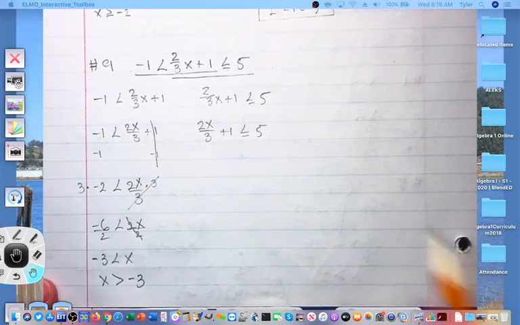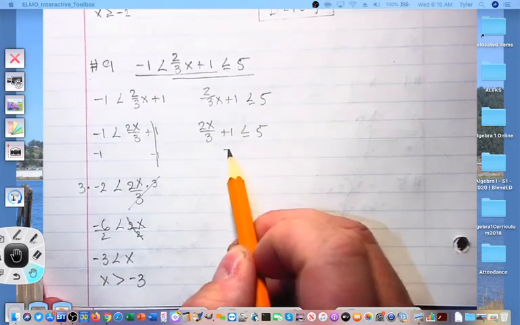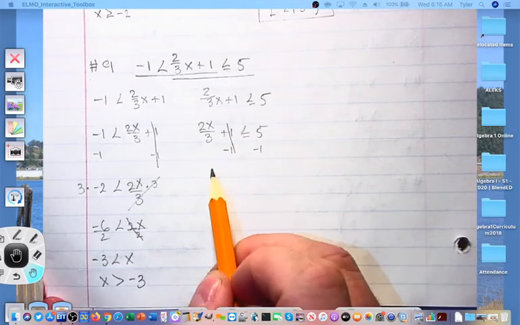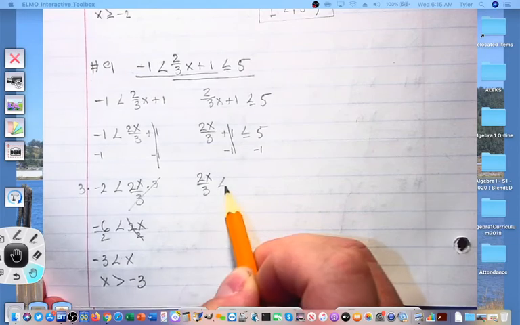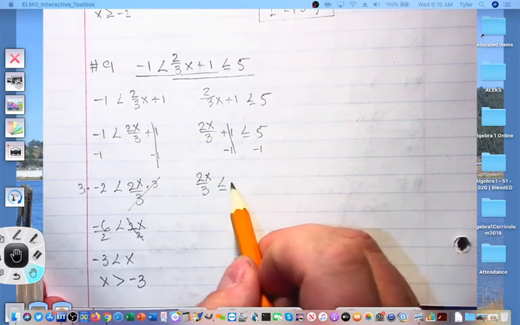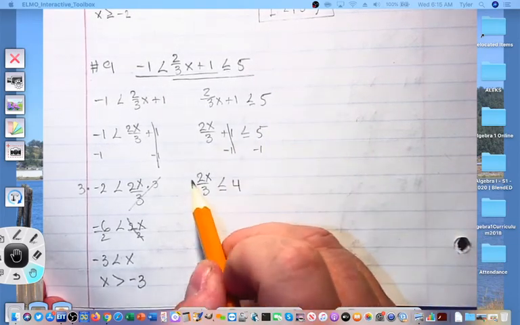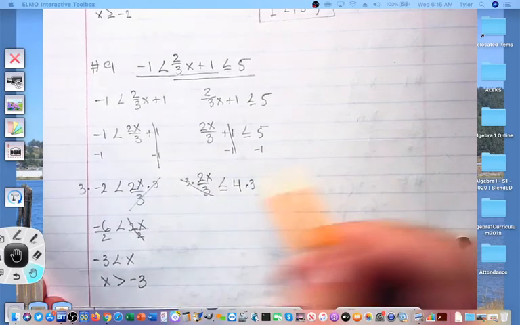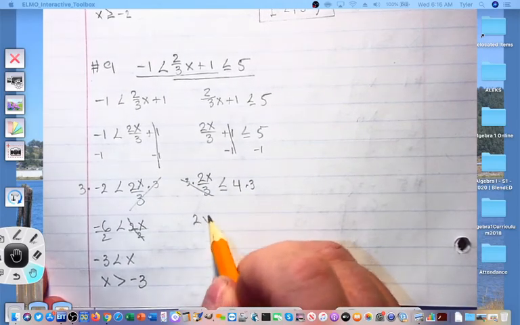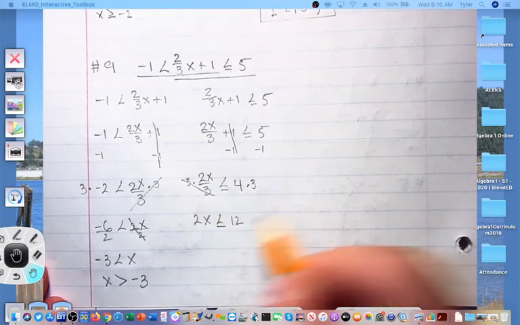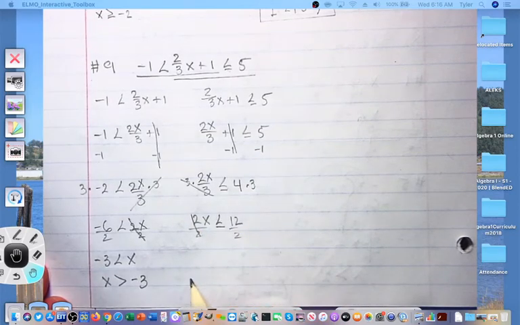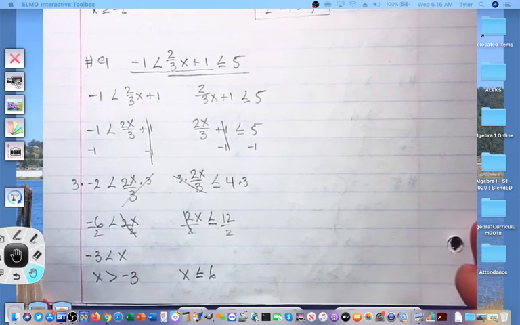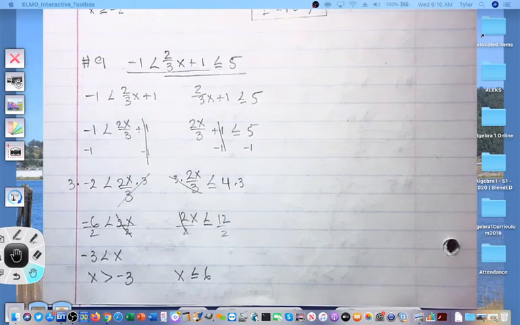Here we go. So first, I'm going to go ahead and subtract 1 from both sides, canceling out the 1's. That leaves me 2x divided by 3 less than or equal to 5 minus 1, which is 4. Multiply both sides by 3, canceling out the 3's. Gives me 2x is less than or equal to 12. We finish by dividing both sides by 2, and we get x is less than or equal to 6. Now this is an AND inequality, so my arrows should go together when I graph it.